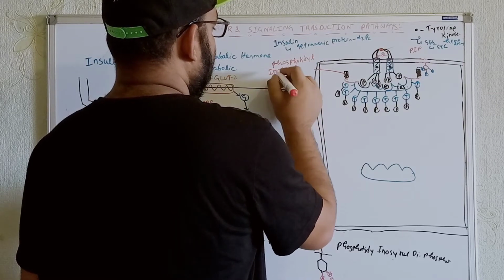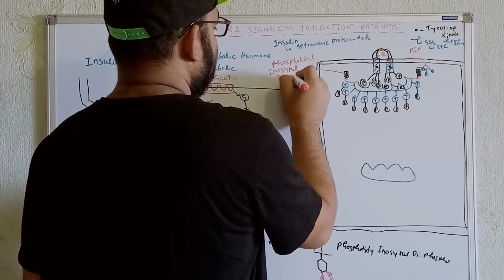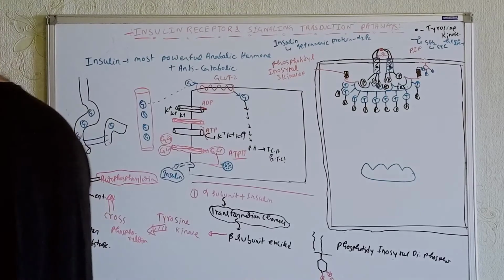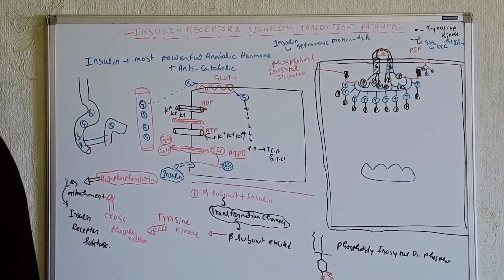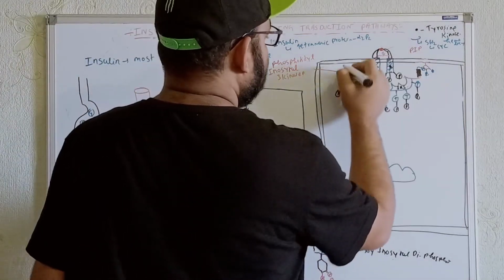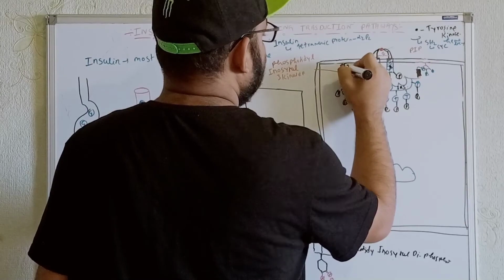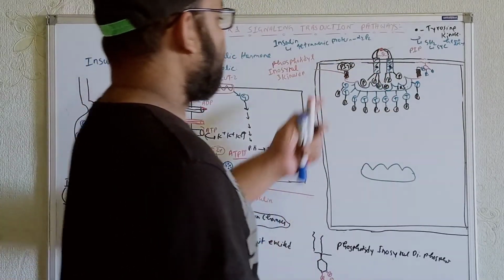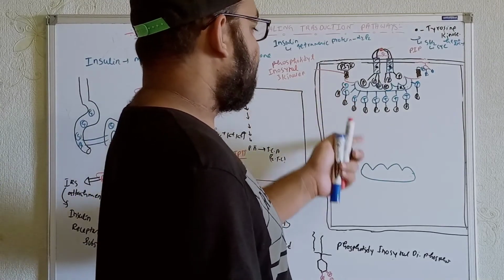This is the name of this one, PI3K. So PI3K stands for phosphatidyl inositol 3 kinase, because it is adding the phosphate molecule at the third position, or the third carbon, of the inositol compound over here.